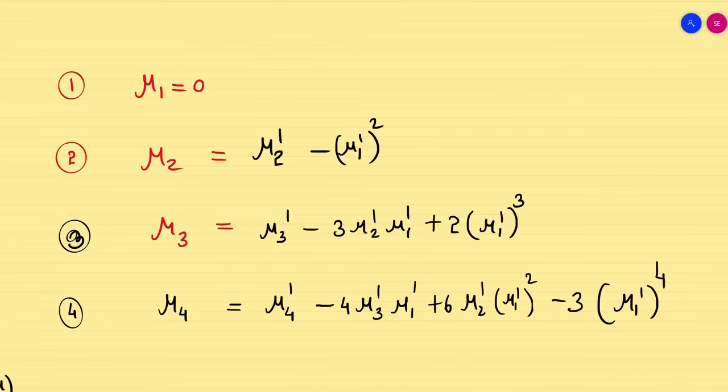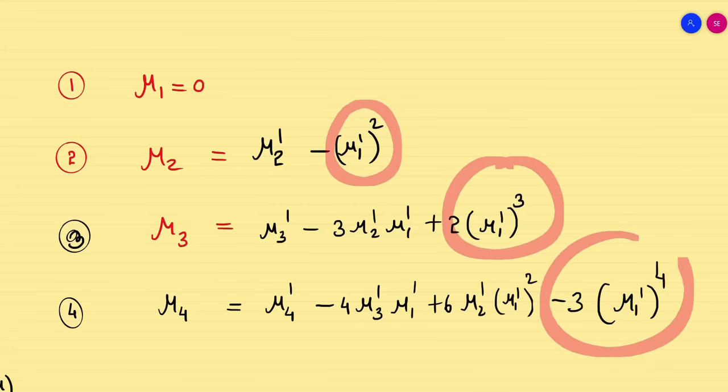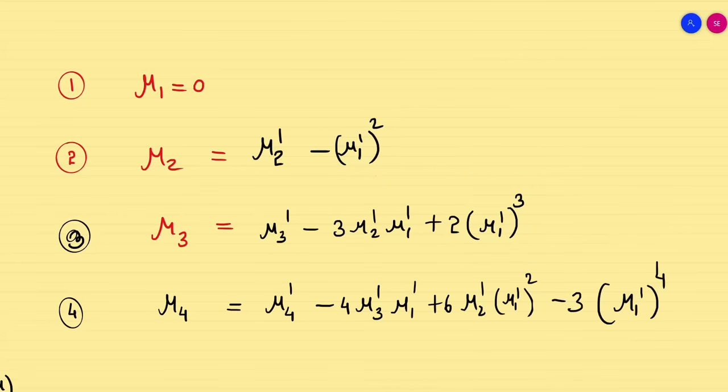Now you can find some similarity in the pattern of the coefficients. Connect it by yourself and remember the formula in an easy way to write in the exam.